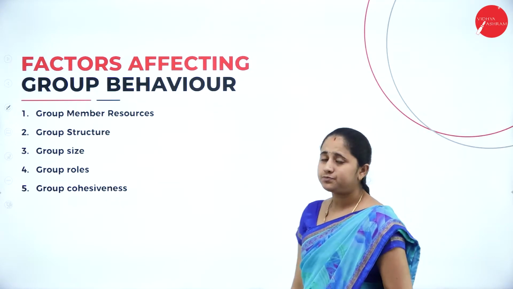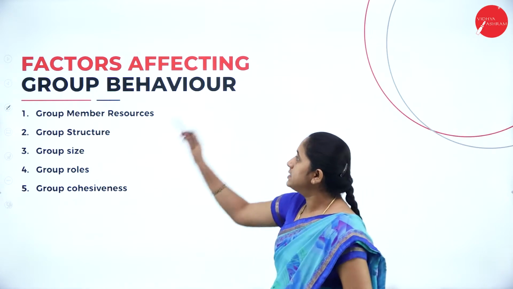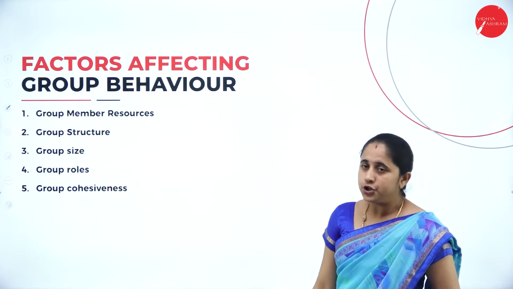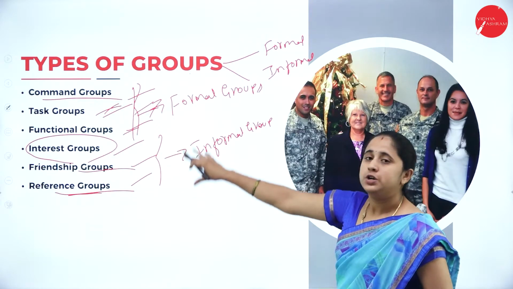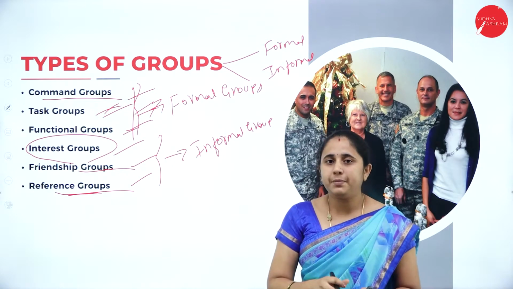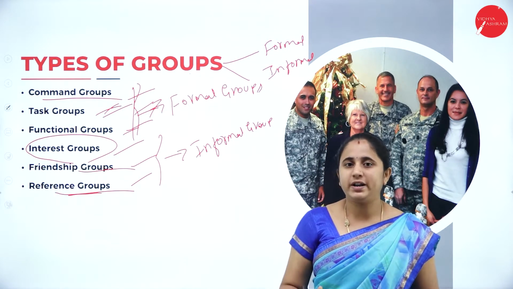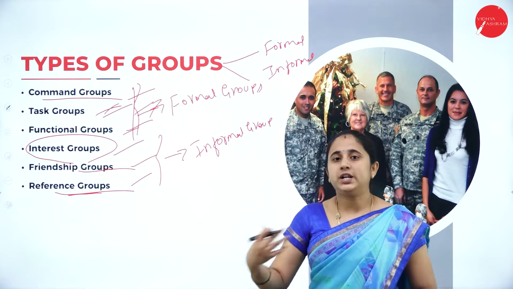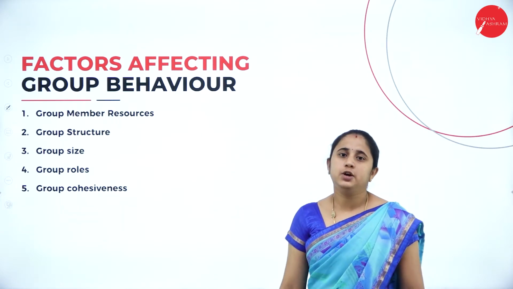Moving further, what are the factors affecting group behavior? We have seen the types of groups; now the group members' behavior. The behavior of group members is different from one individual to another. So what are the factors which influence group behavior?